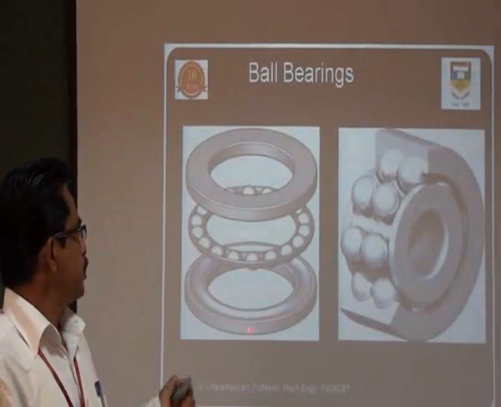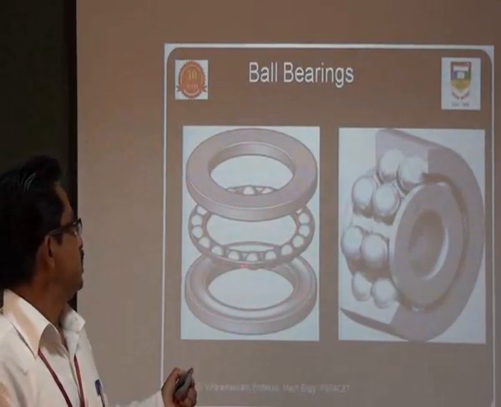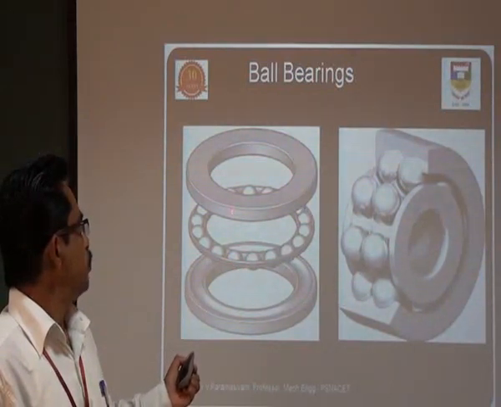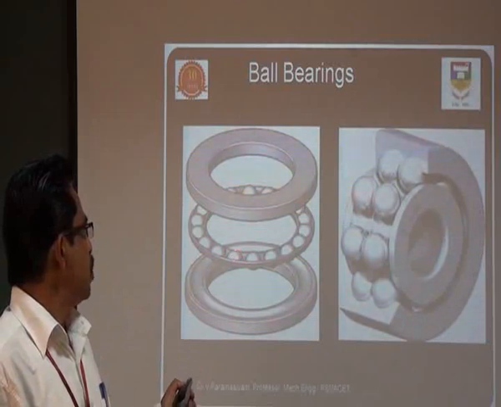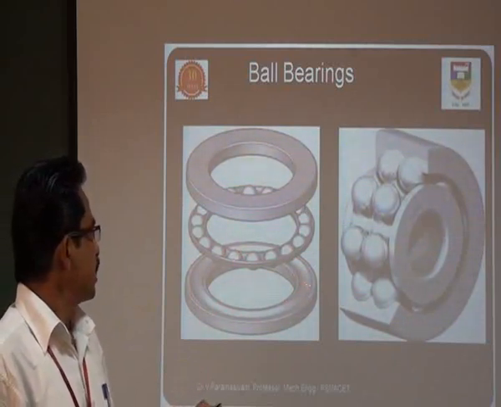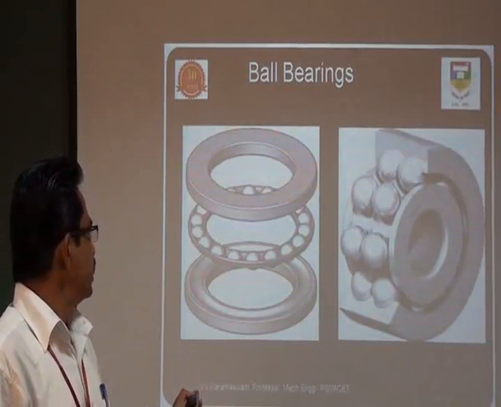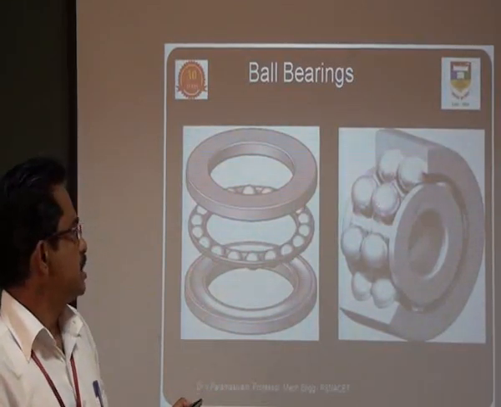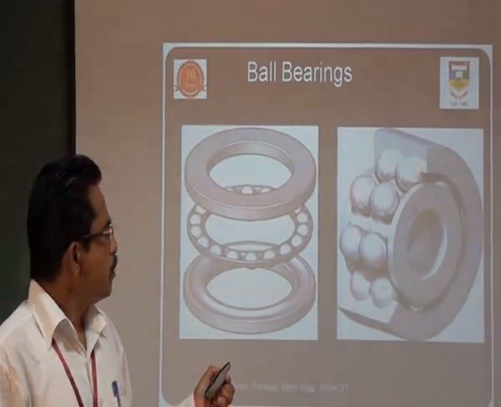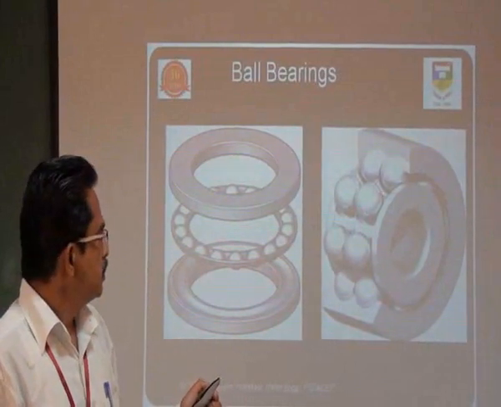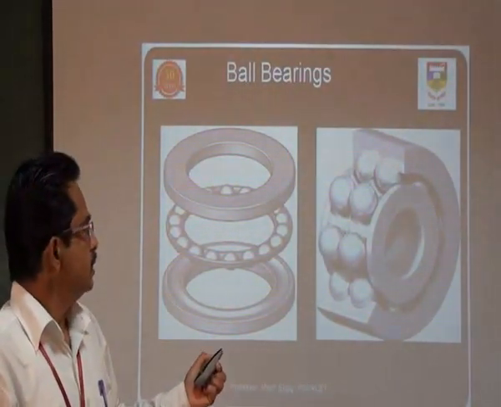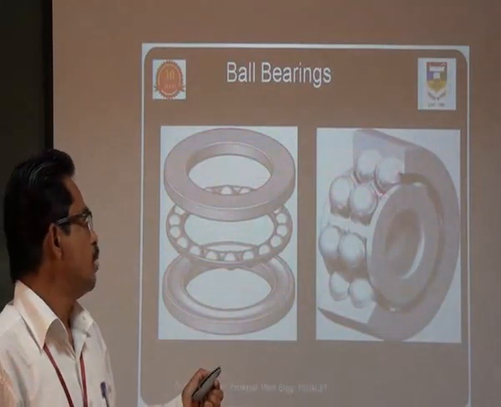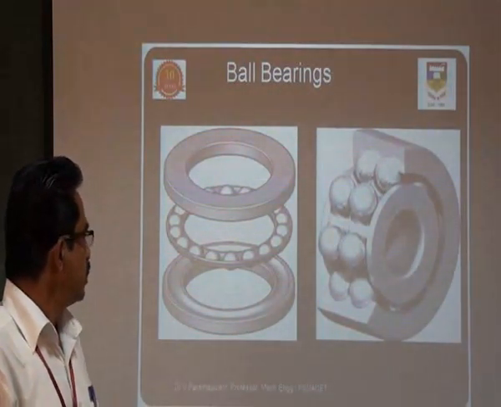So this is the thrust bearing. You can see the top ring, lower ring, and then the middle cage with the balls. Here you can see the guideways for the bearing rotation. This is the double row ball bearing. So two rows of balls are arranged in a single bearing, so it is called a double row ball bearing.